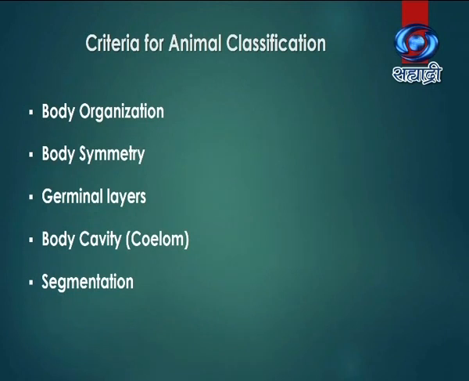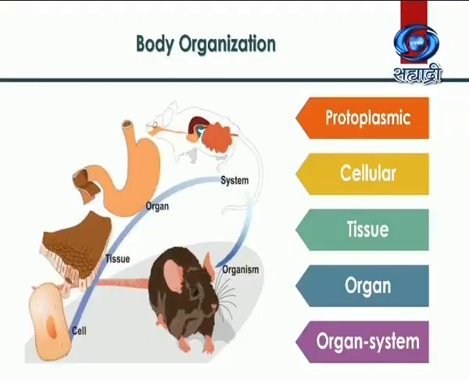Let us see this criteria in detail. The first criteria of animal classification is grades of organization, or you can say levels of organization, which describes how the body is organized.